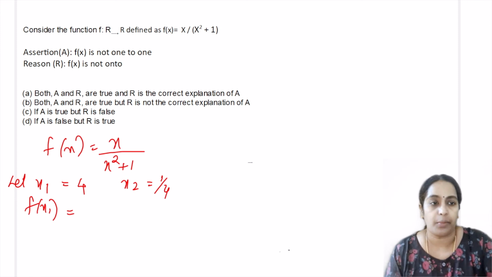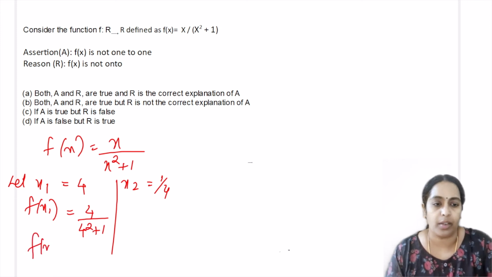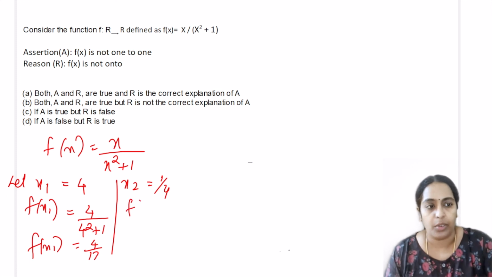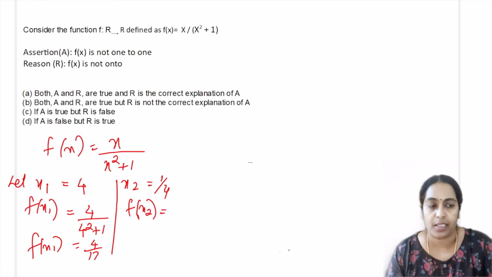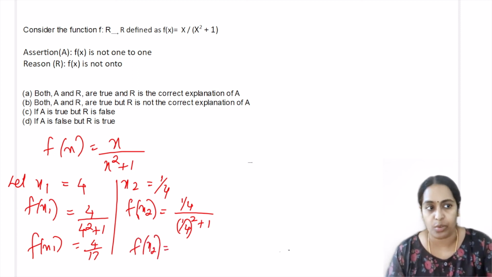When I substitute in f of x, I get 4 divided by 4 square plus 1. So f of x1 will be 4 divided by 17. What is my f of x2? When I substitute 1 by 4 in place of x, I will get 1 by 4 divided by 1 by 4 square plus 1. After taking LCM, f of x2 is 1 by 4 divided by 1 by 16 plus 1. After taking LCM in the denominator, again we get 4 by 17.